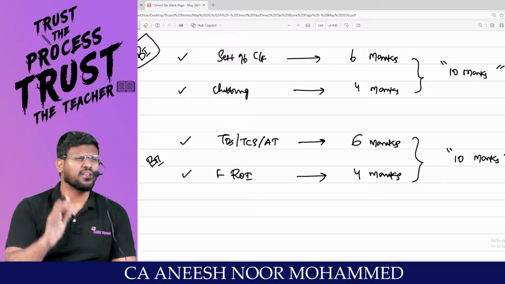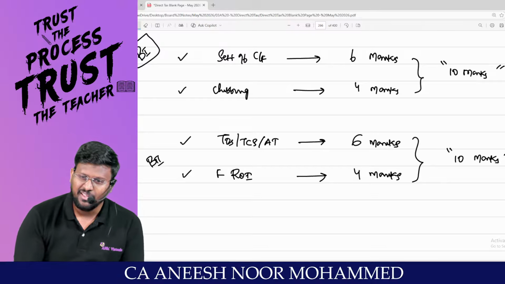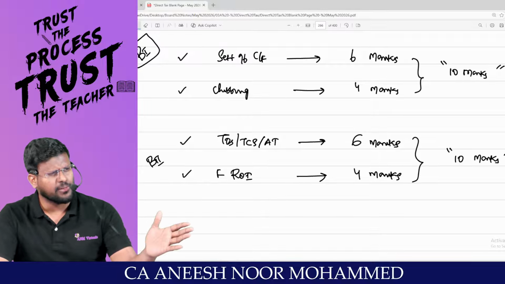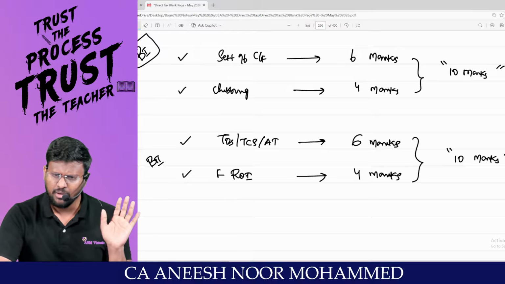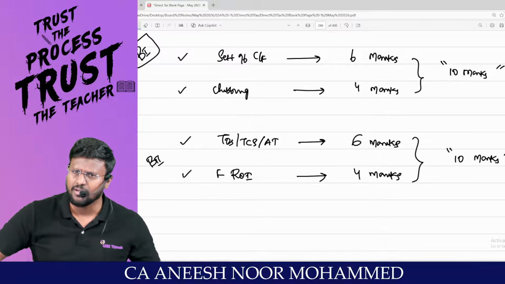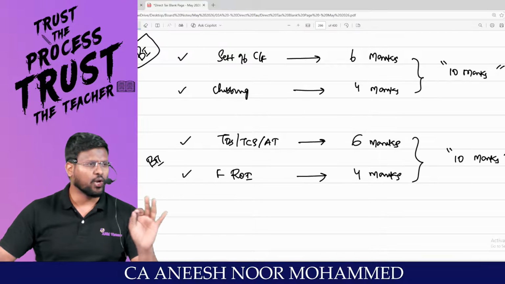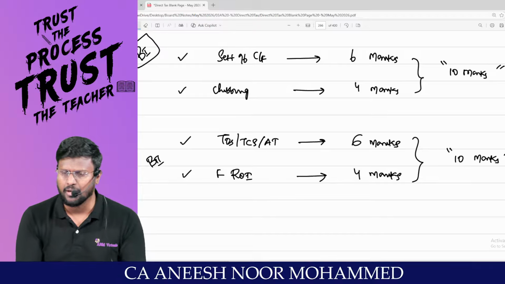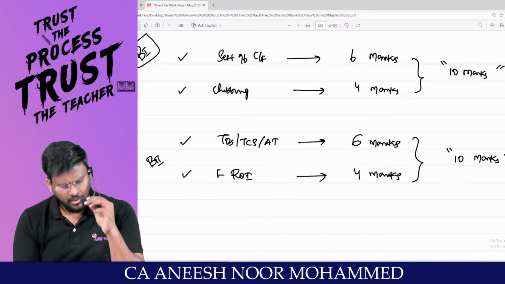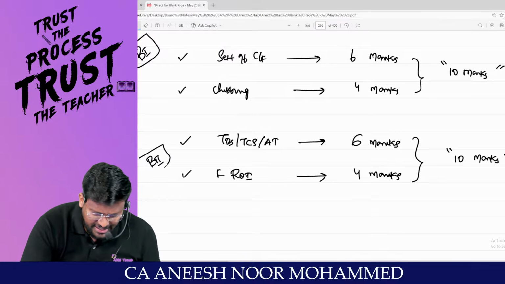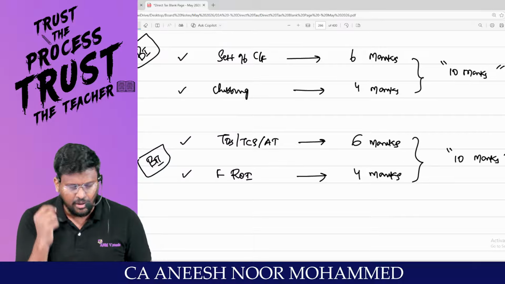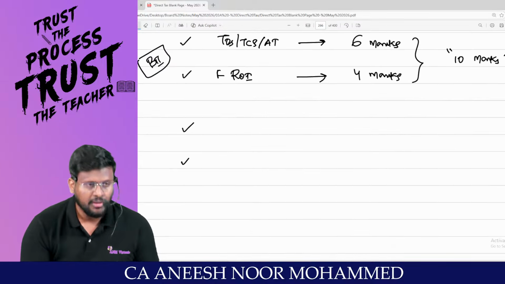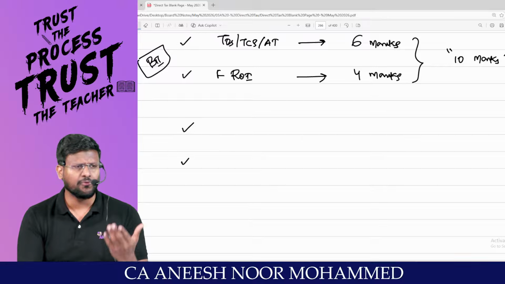Sir, I am fearing DT. I am suffering from DT, the same way I suffer from fever. This is a nightmare for me. This is the exit route: don't see DT as a subject, see DT as topics. Clubbing, set off and carry forward will be bucket number 1, and it will award you 10 marks. Bucket number 2, TDS, TCS, advanced tax and filing return of income, 6 plus 4, is another 10 mark area. Then, sir, I still have time for my preparation.